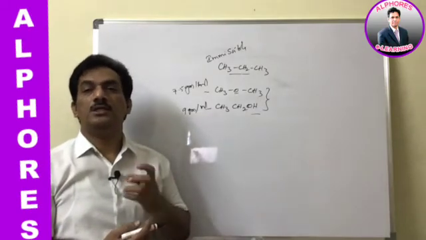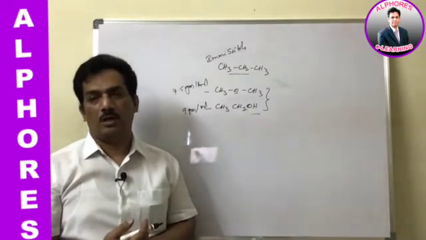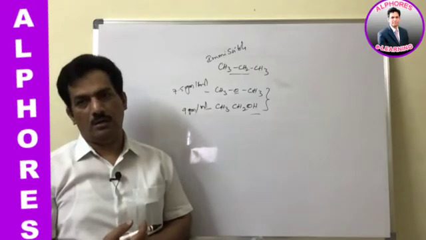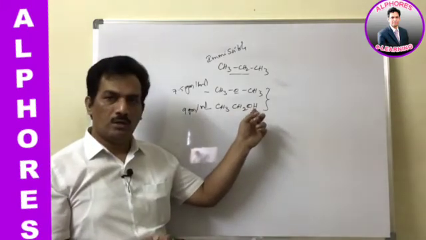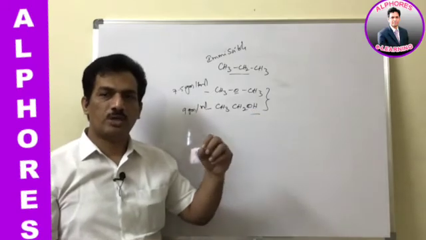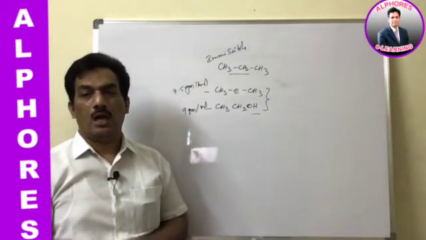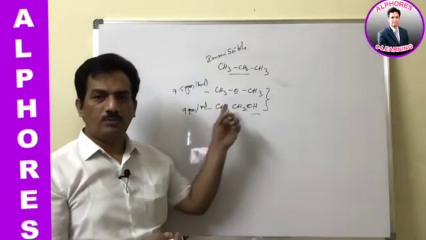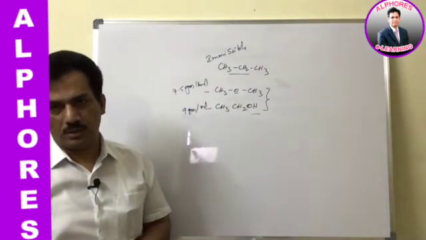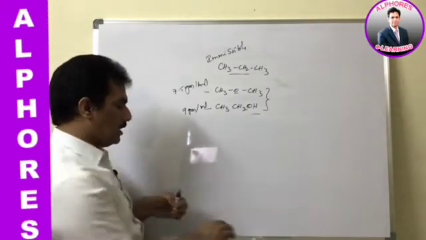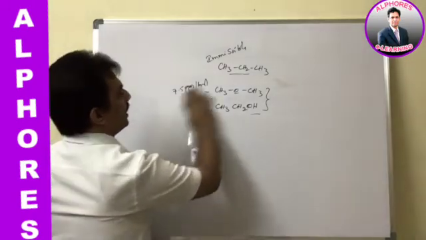Ethers are in competition with alcohols to be miscible with water. Why? In alcohols, the OH bond creates intermolecular hydrogen bonding, and similar to alcohols, ethers are also able to form intermolecular hydrogen bonds. That is the reason they exhibit similar miscibility.